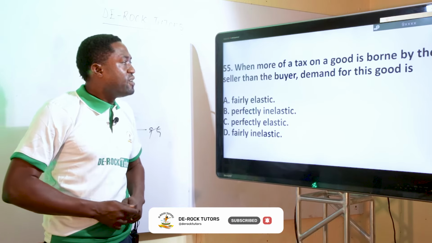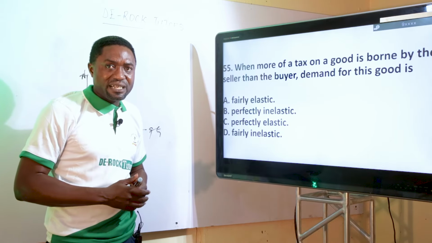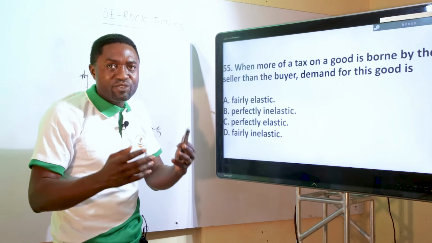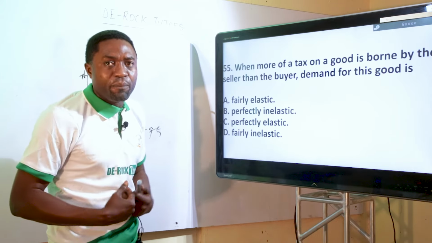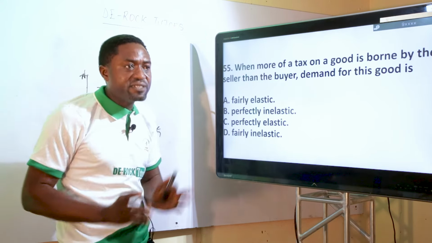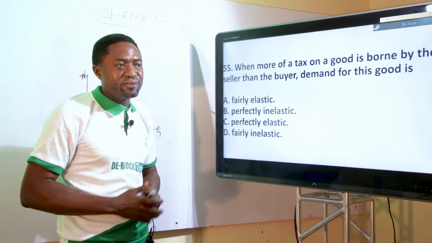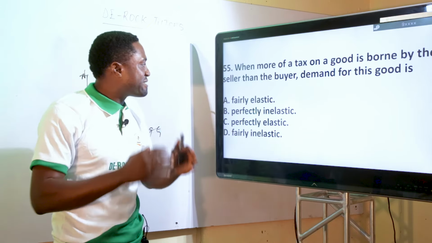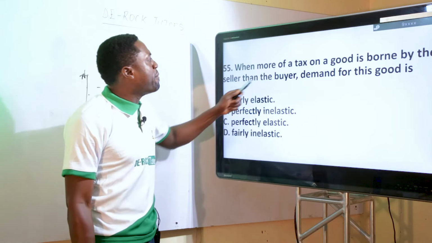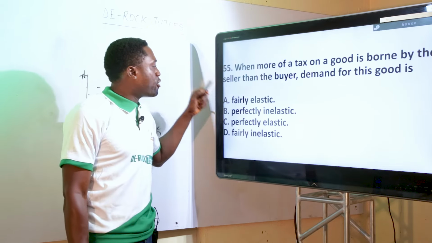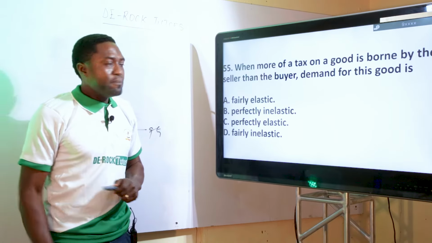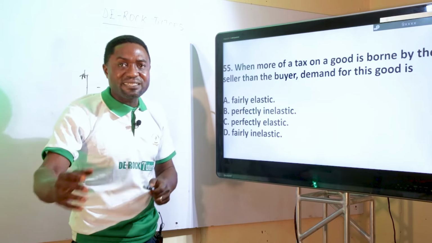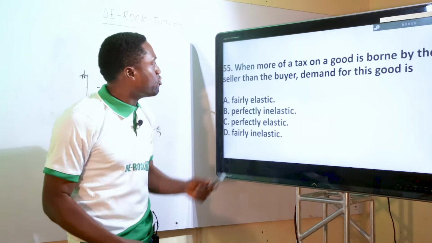But we know that if a product is inelastic, you understand? If it is inelastic, that means the buyer will not have a choice. Even if they increase the price, you will still buy it because you don't really have a choice. But if it is elastic, by the time they increase the price, the buyer will say, no, this price is too much. Then you decide to go for another thing. That means it is elastic. But if it is inelastic, you don't have a choice but to buy it. So they are now saying, when more of a tax on a good is borne by the seller, then automatically you will know that it is fairly elastic. Because if you put more tax on a particular good that is fairly elastic, the person that will bear the burden will be the seller.